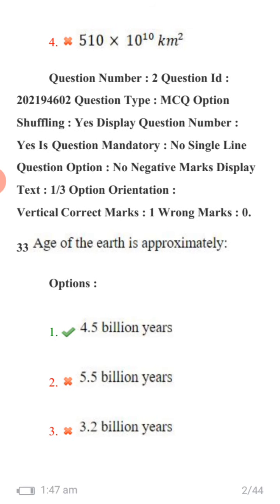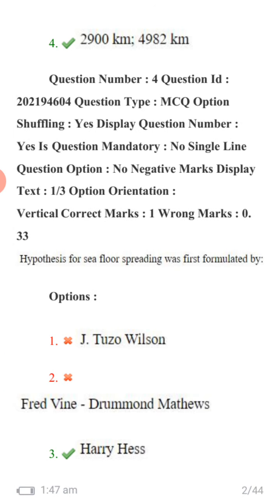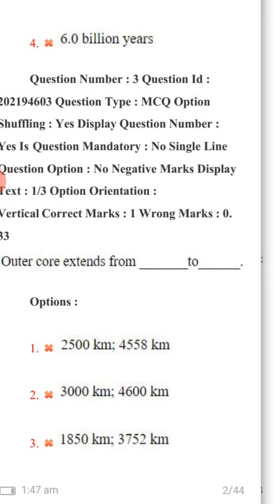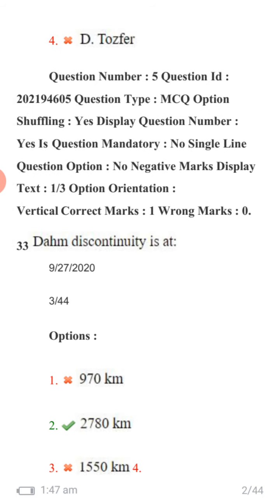Okay, 4.5 billion years. Outer core extends from dash to dash: 2,900 kilometers to 4,982 kilometers. Okay, 2,900 kilometers to 4,982 kilometers. Hypothesis for seafloor spreading was first formulated by Harry Hess. Discontinuity is at